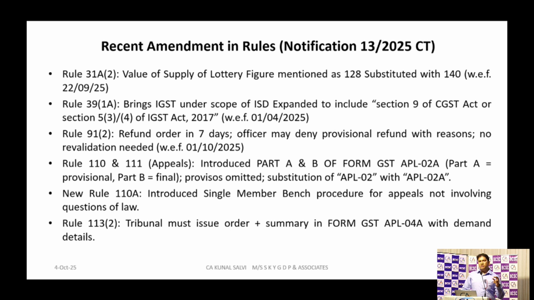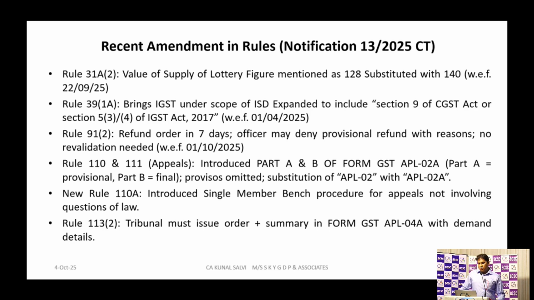See, for the first appeal, when we file the APL 1, we will get the acknowledgement in APL 2. For a tribunal appeal, we will get the acknowledgement in APL 2A, that is one is part A and one is part B. Part A is for the provisional receipt and part B is for the final receipt. One more rule, 110A, they have added with effect from 1st October 2025, that is introduction of single member bench procedure for appeal not involving question of law. When there is an appeal and there is no question of law, the single member bench will handle that case.